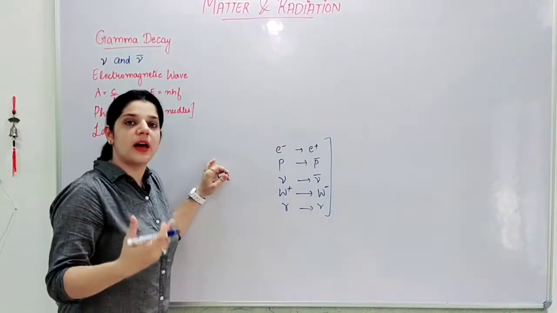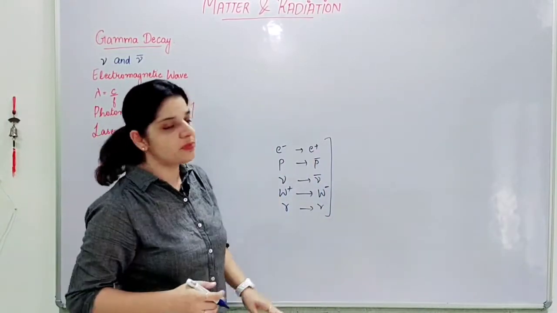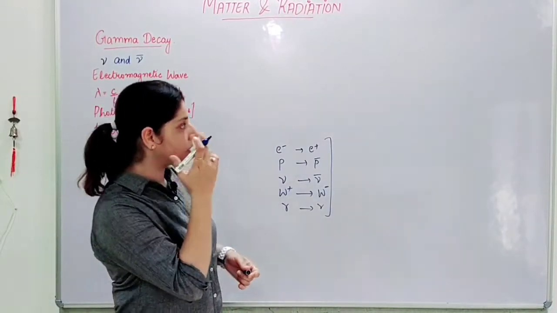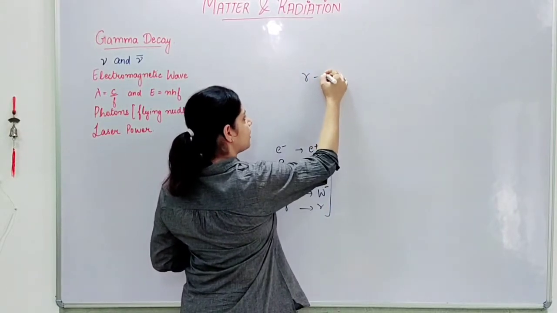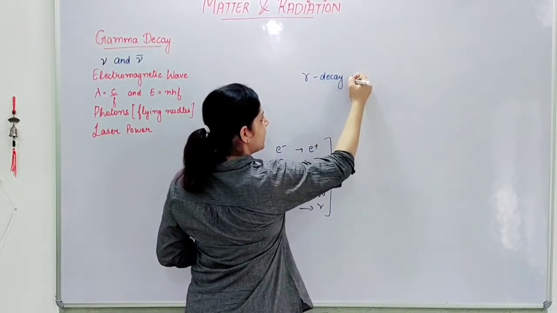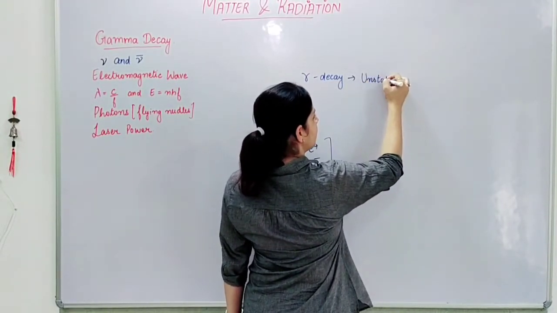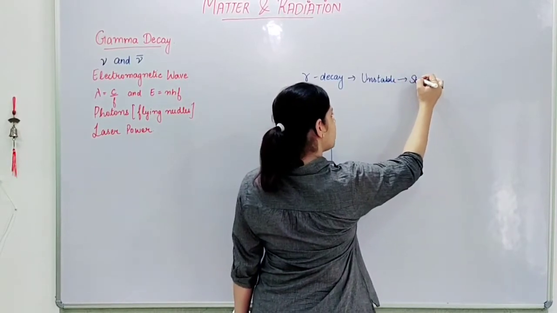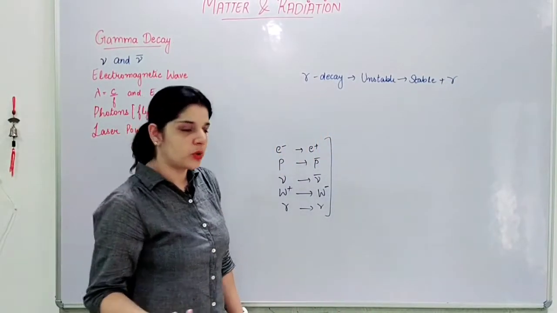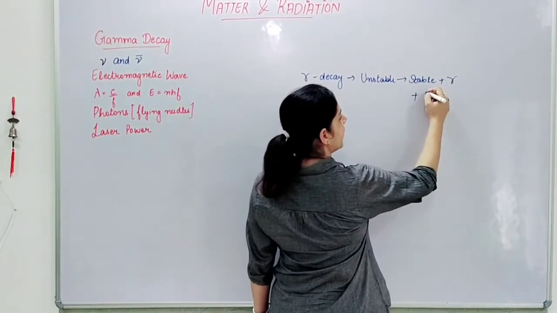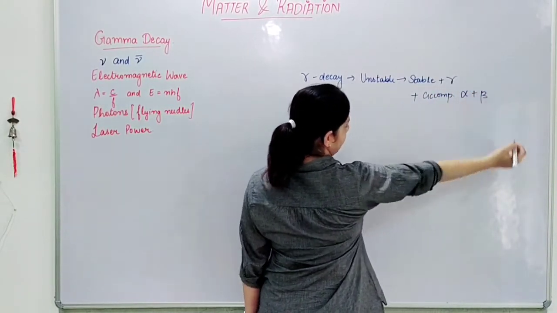in case of gamma decay, this is basically why I am telling you so much before I go on to gamma decay. When we say just gamma decay, we just mean that there is an unstable nuclei that will decay into a stable nuclei with release of energy in the form of photons, and may be accompanied by alpha decay or beta decay.